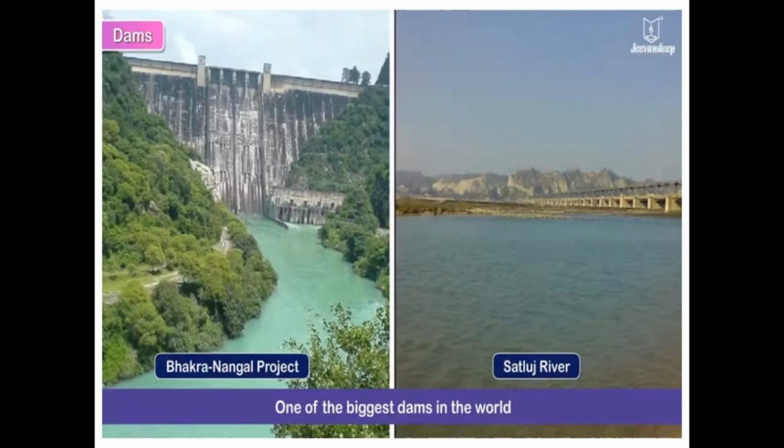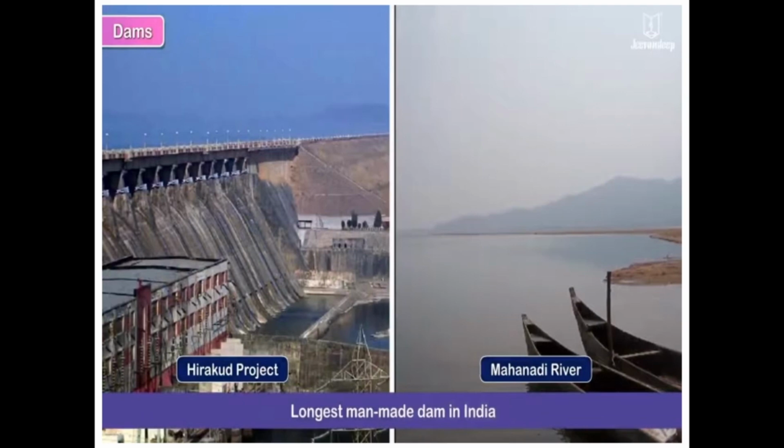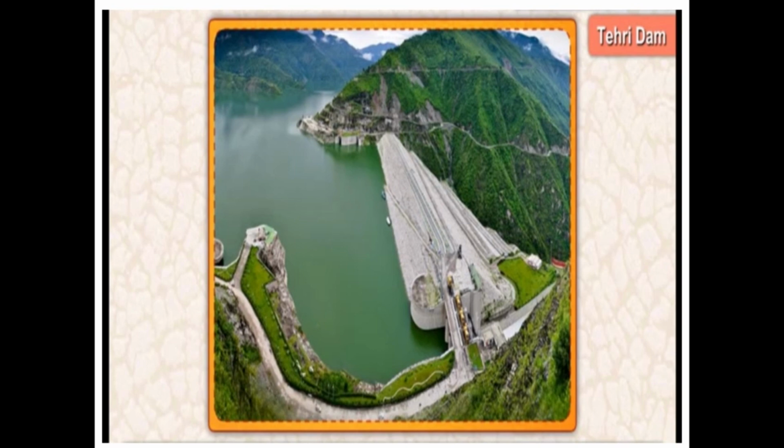Some important dams in India are Bhakra Nangal Dam on Satluj River. It is one of the biggest dams in the world. Next one is Hirakud Dam on Mahanadi River. It is the longest man-made dam in India. And Tehri Dam is the highest dam in India.